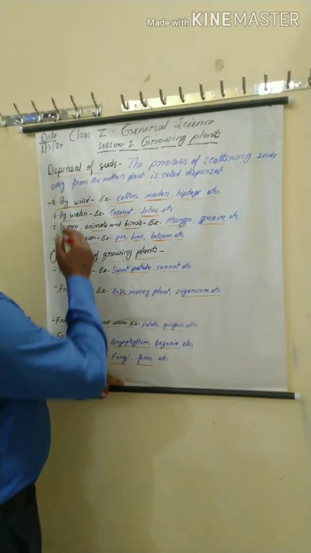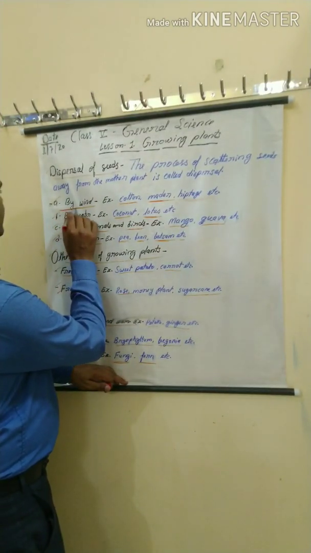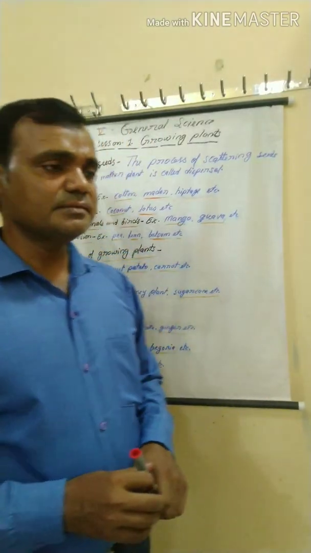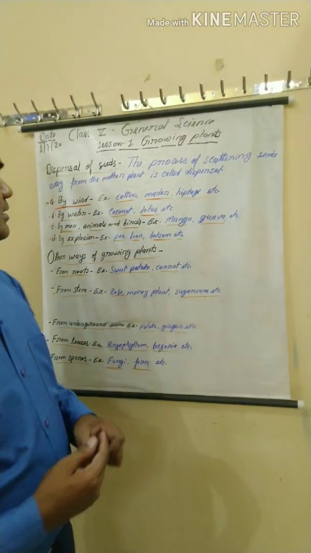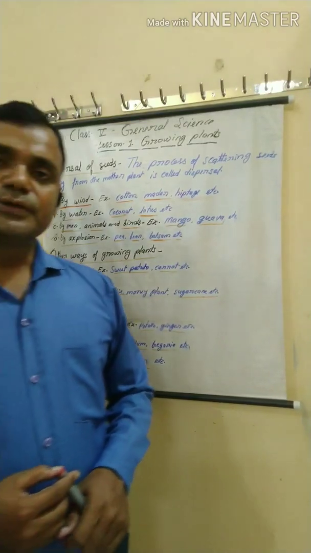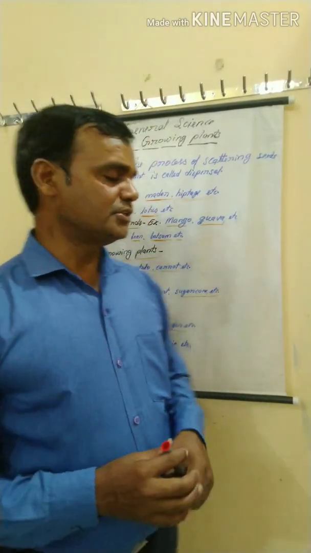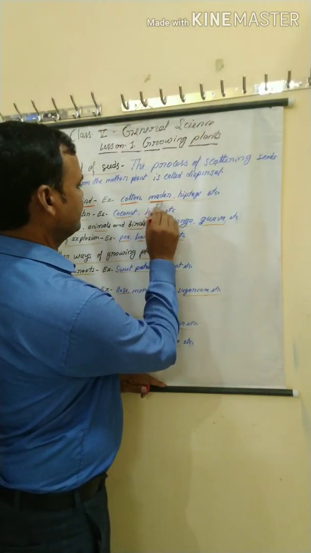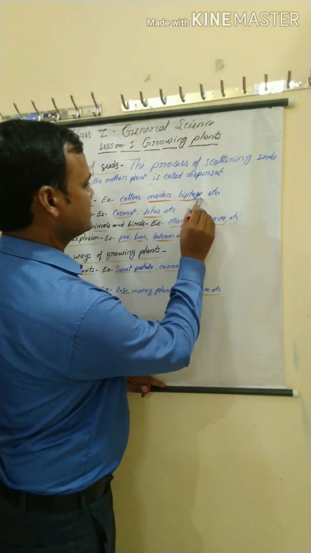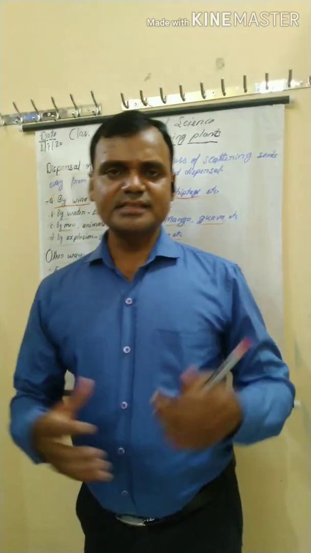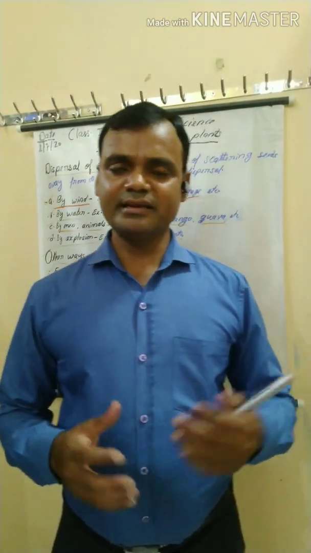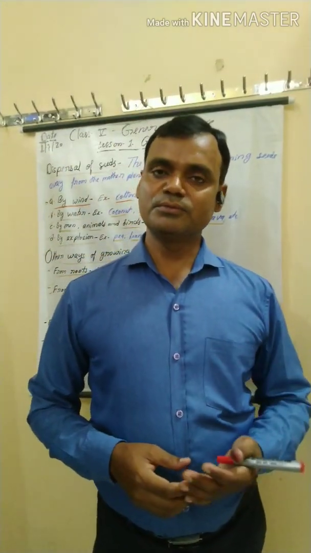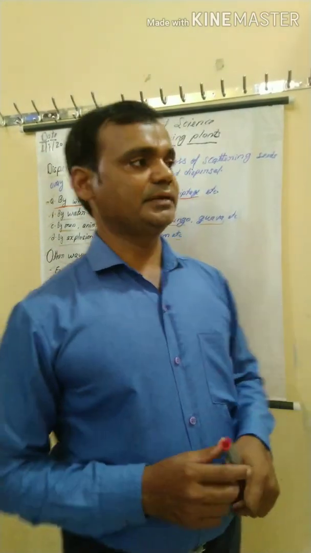Here, one by one, we discuss first dispersal by wind. Some plant seeds are dispersed by wind. Examples: cotton, madar, etc. Their seeds are very light and hairy. With the help of wind, they move from one place to another place.